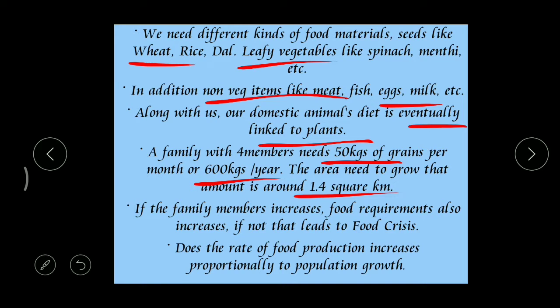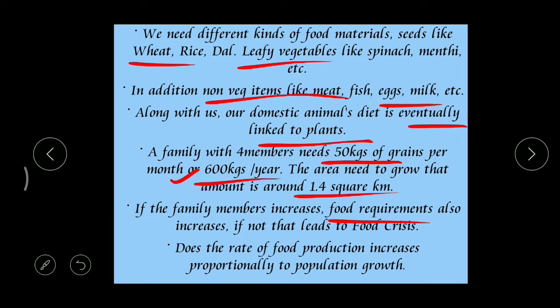If the family members increase, say for example they get married and have children, then automatically the number of family members increases. When the number increases, food requirements also increase. Here per year they need 600 kgs, but when the number increases to 6 members, it may increase to 900 kgs.